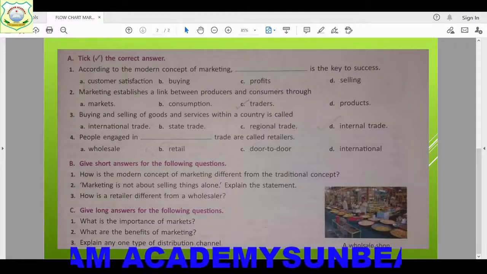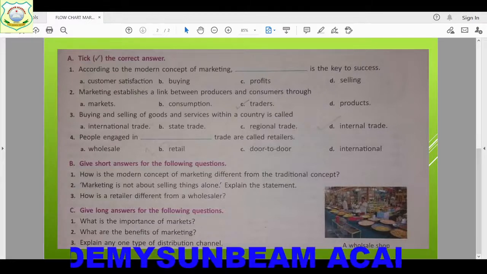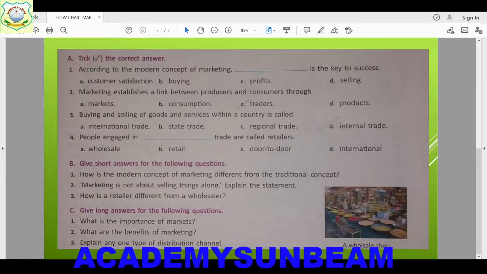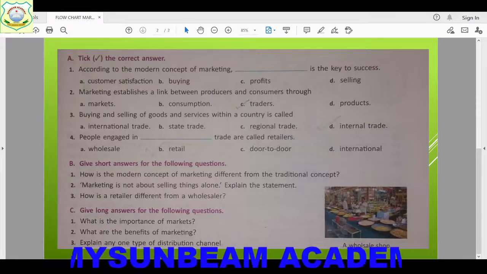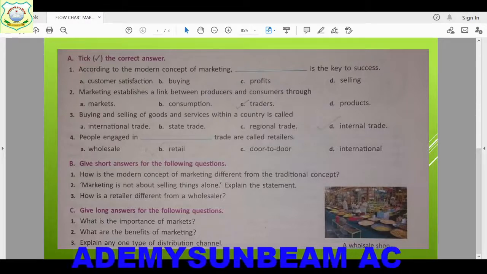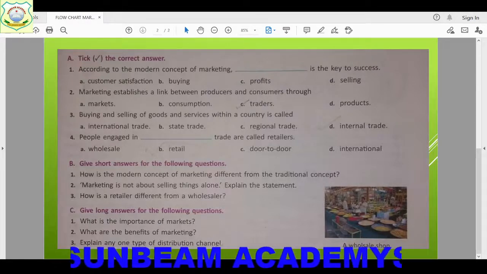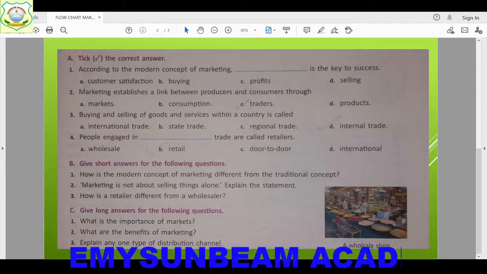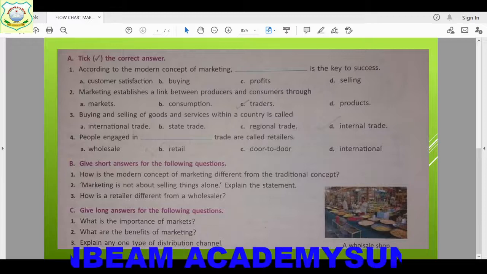Now we will talk about the traditional concept of marketing. On the other hand, they focus only on distributing goods and services and maximizing profit. How will we get the profit? They don't consider customer satisfaction, customer needs and wants. Now, is it clear to all of you? So children, you can write it in your own words also.